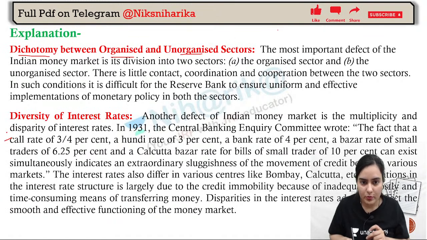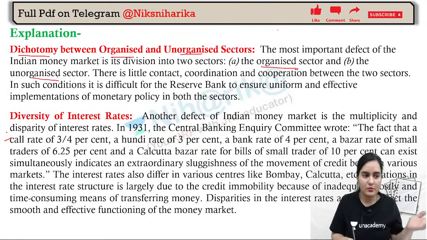Now, dichotomy between organized and unorganized sector, that is a negative point. That means, see, organized sector, unorganized sector. If you talk about commercial banks, they are organized sector. If you talk about NABARD, development banks, or you can also talk about the private money lenders, all those people come under the unorganized sector.